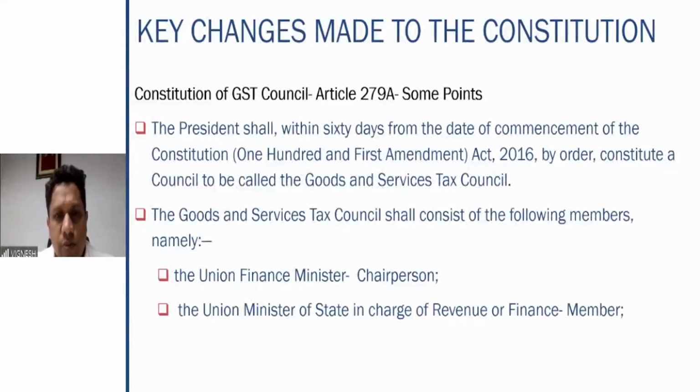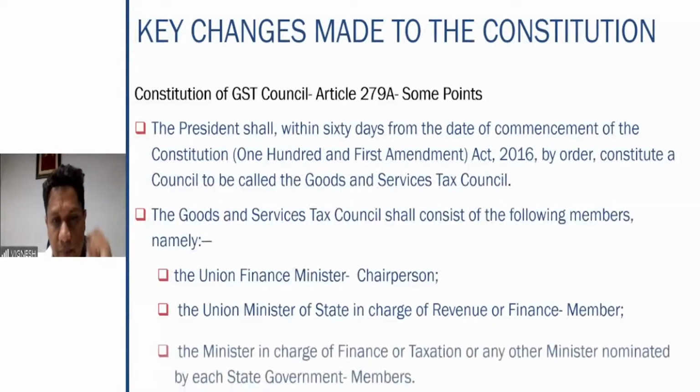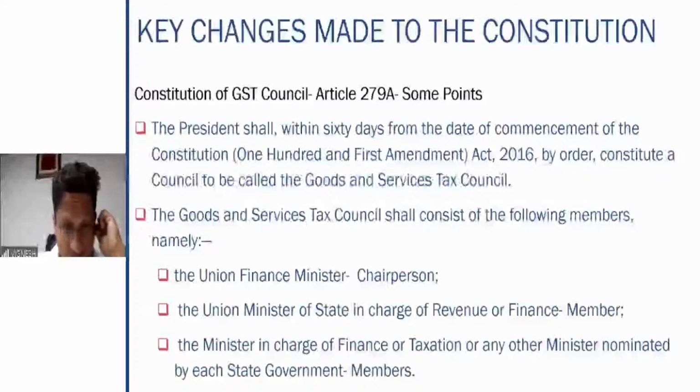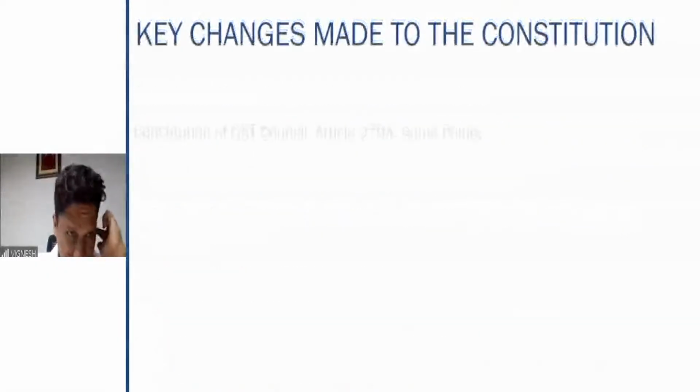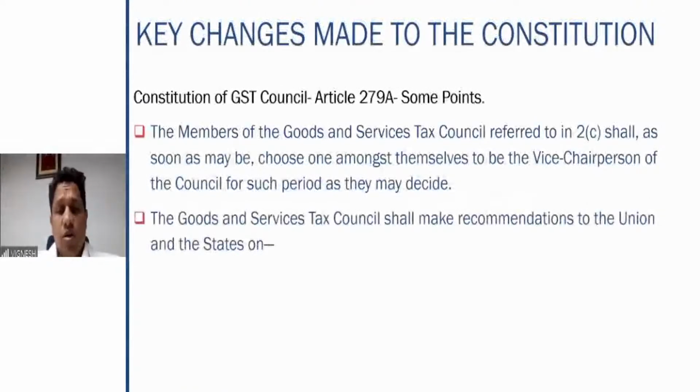Union Finance Minister should be the chairperson. Union Minister of State in charge of revenue should be the member. Minister in charge of finance or taxation should be the members. So these three should be the members of the GST Council. Members of the GST Council shall, as soon as possible, choose amongst themselves to be the vice chairman of the council for that period as they may decide.